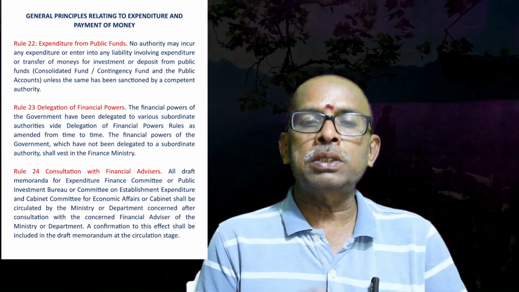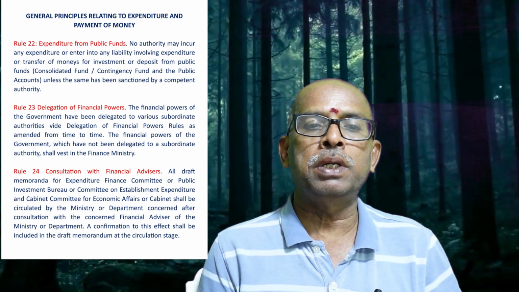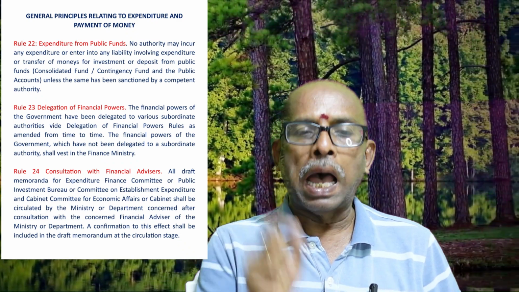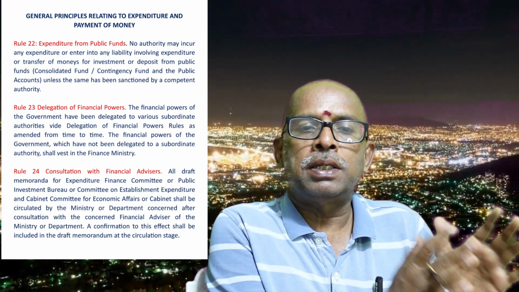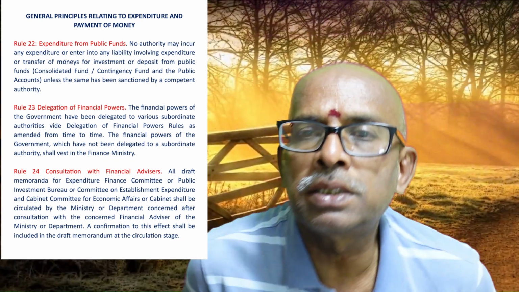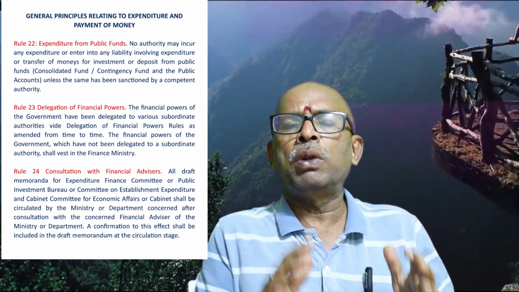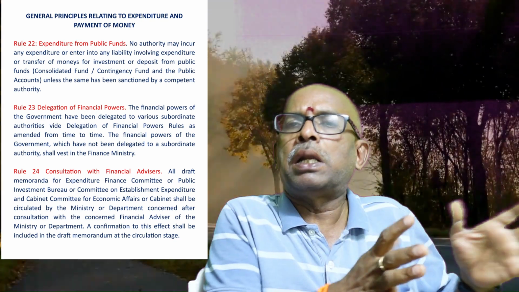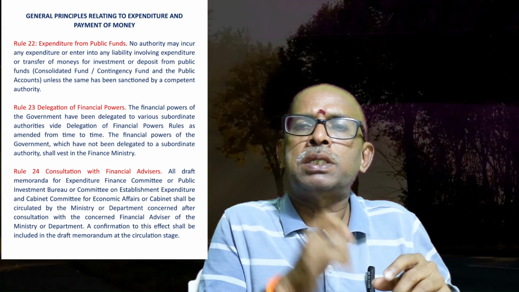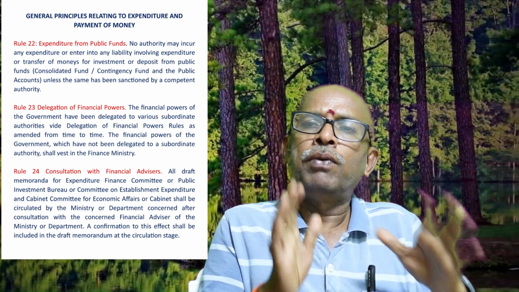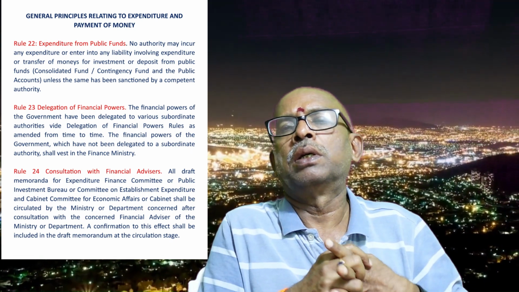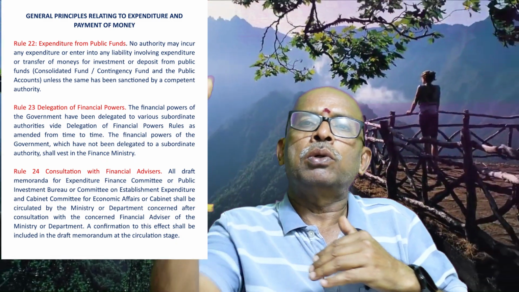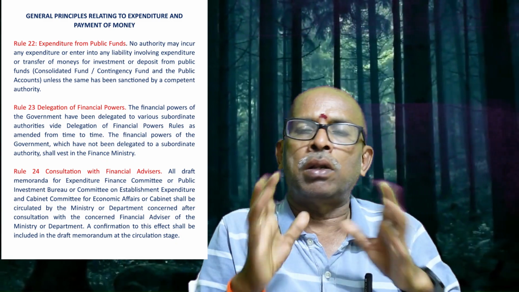So the rule is no authority may incur any expenditure from the Consolidated Fund, Contingency Fund or Public Fund unless the particular expenditure is sanctioned by the competent authority. It is approved by the competent authority. In every department you will have delegation. Normally delegation of financial power rules are separately available, which are released by the Ministry of Finance, and every department is given some powers. In some aspects it will be 100% full power. In some aspects they have to again go back to the Finance Ministry or Cabinet and all those things.